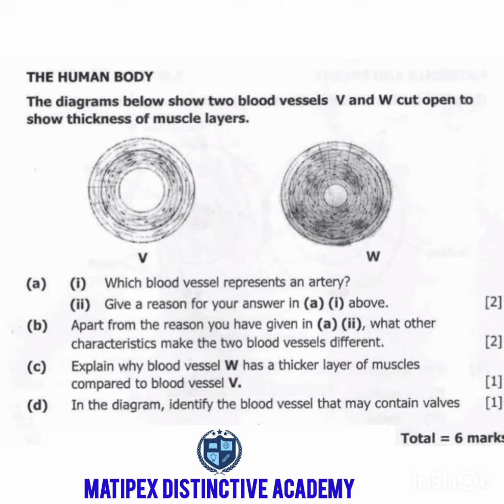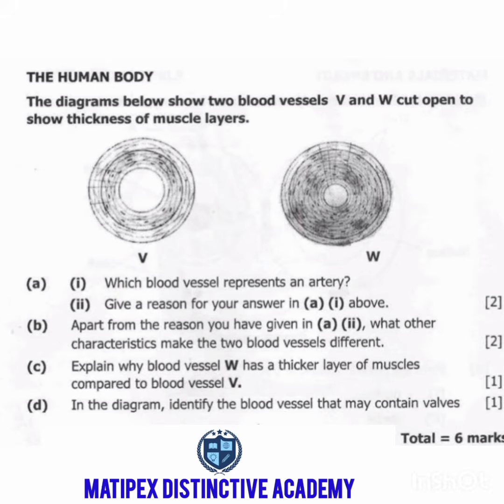Okay, so we have blood vessel V and W. Question A, Roman numeral 1. Which blood vessel represents an artery? So an artery is W.